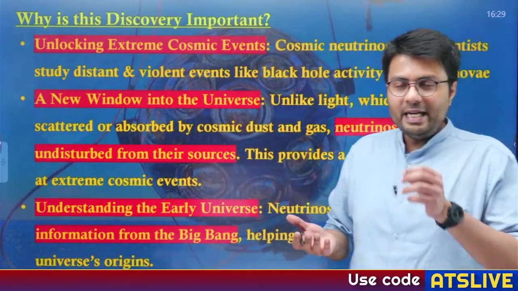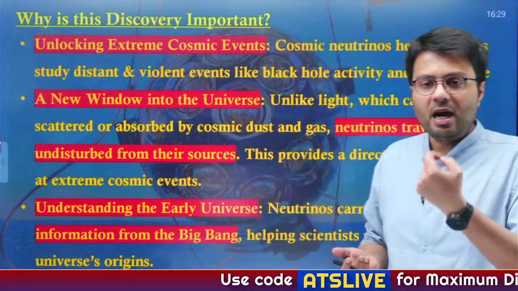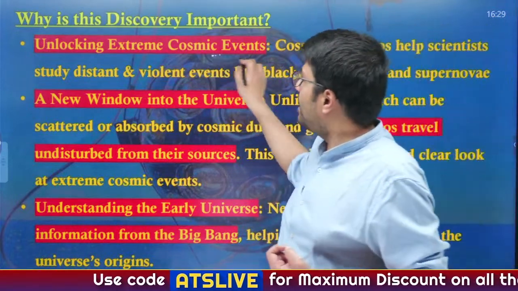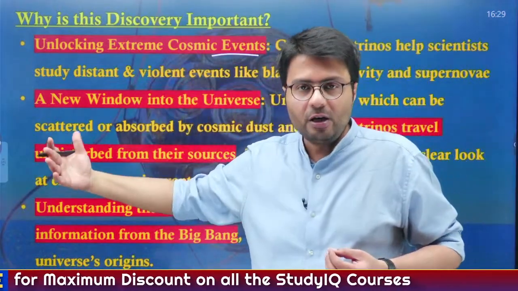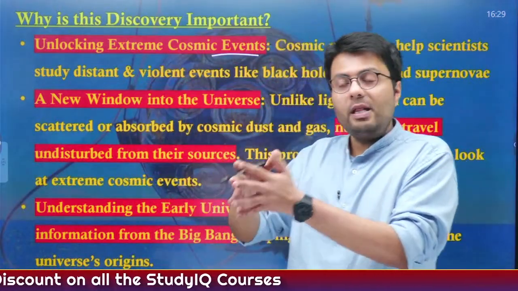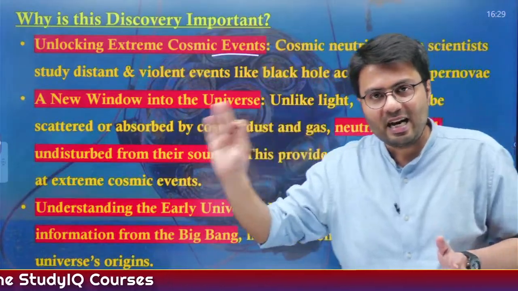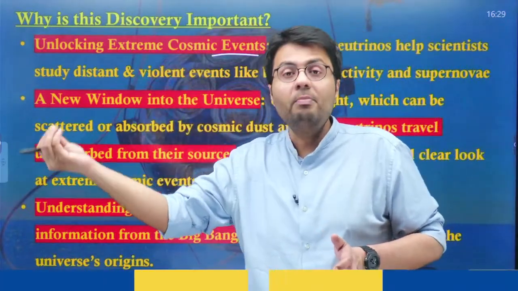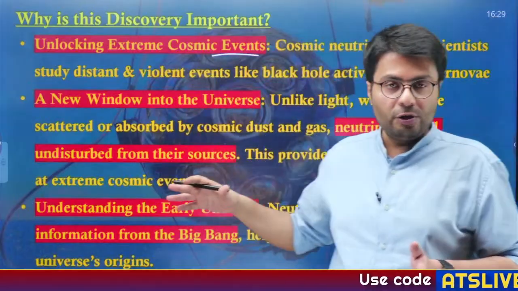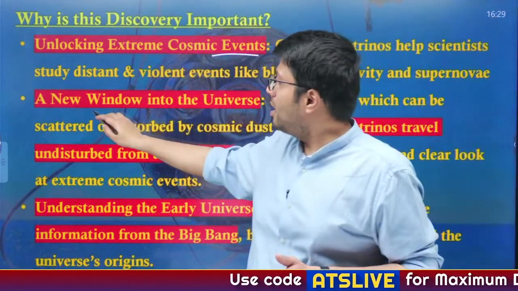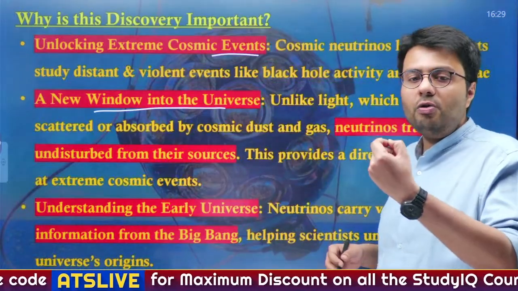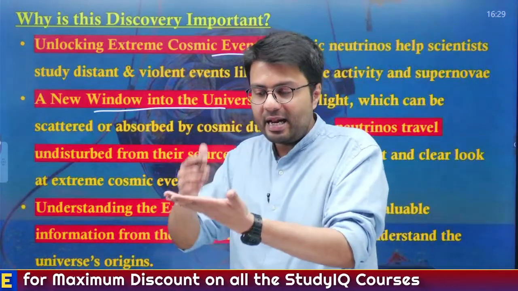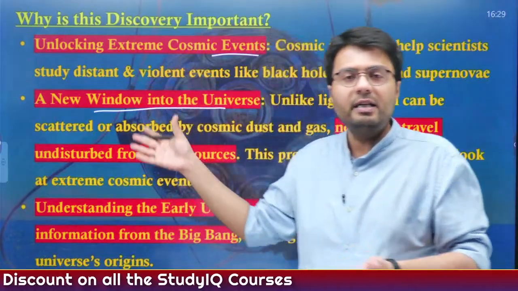First of all, it helps the scientific community understand extreme cosmic events, like when stars explode, how black hole activity functions, and the formation of supernovae. This can be understood by tracking and detecting the neutrinos that emerge out of these universal phenomena. Also, it creates a new window into the universe, as unlike light, neutrinos do not interact with matter, and hence they are not disturbed since the time they have emerged.